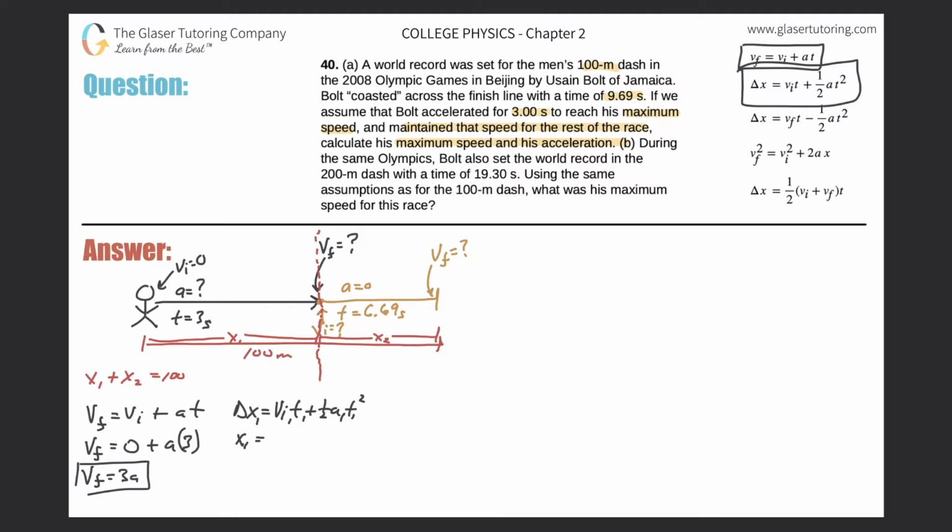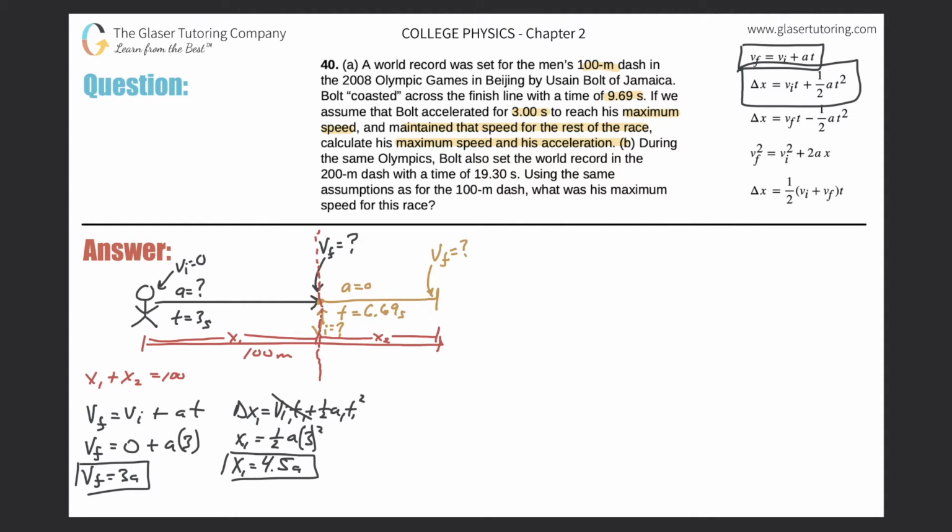Now, what's the initial velocity in the first frame? 0, so this whole term goes bye-bye. And now that's equal to 1/2 times the acceleration in the first frame. Do we know it? No, so that's fine, just leave it as a. And the time of the first frame, do we know that? Yeah, they told us, 3 seconds. So it's 3 squared. Clean it up a little bit: 3 times 3 is 9, times 1/2 is 4.5. So x1 equals 4.5a.